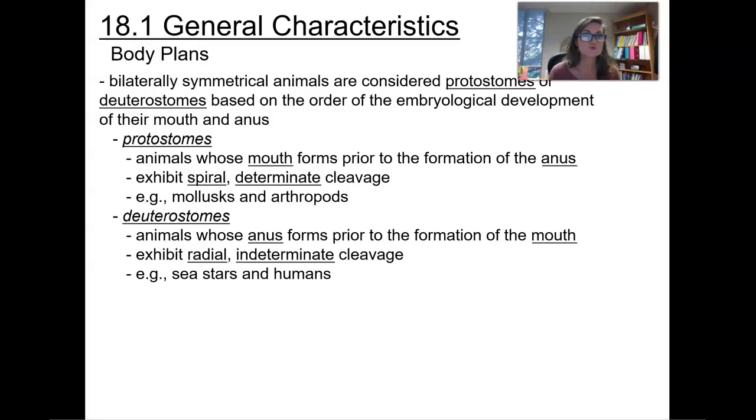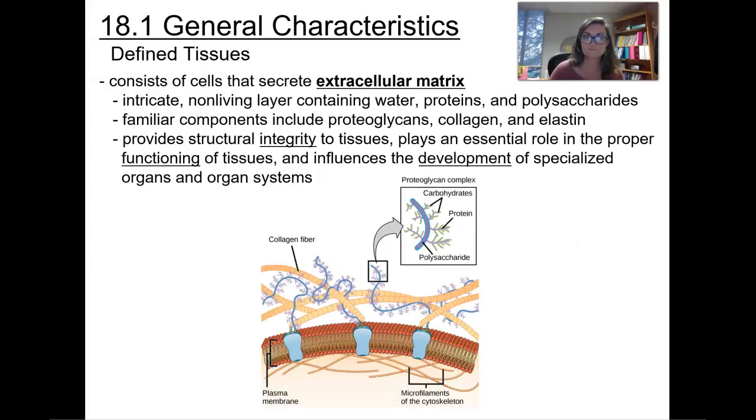Deuterostomes are going to be animals whose anuses will form first prior to the mouth, so anus first. These exhibit radial or indeterminate cleavage, and these can be things like sea stars or even humans. Now going into the different defined tissues.